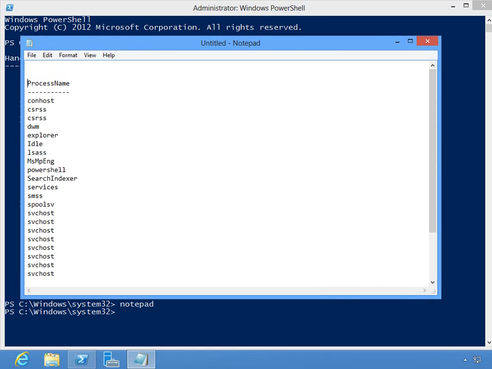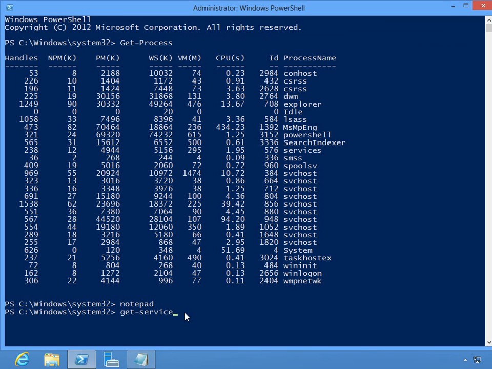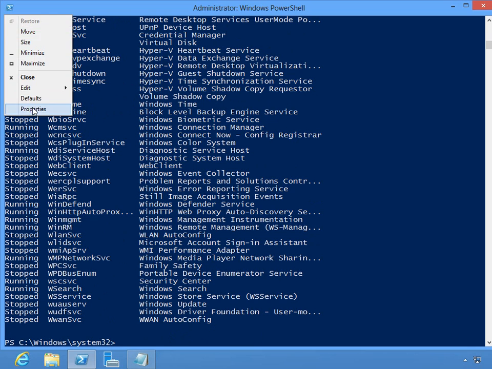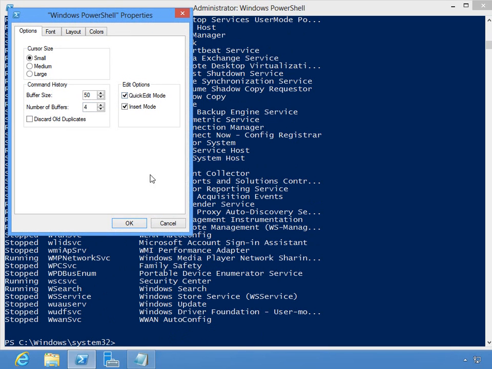If for some reason you're in another program and you have a command or something that you want to paste in, I can select it, do Control C. Now in PowerShell, you can't do Control V. You have to right click in order to paste that in. If you just do Control V, like I just did there, you get the little ^V, and that doesn't help you. A bit of an annoyance, but you just get in the habit of using the right click to paste it in, and then you can run it. But that's what you get by making sure that that little quick edit mode is turned on.